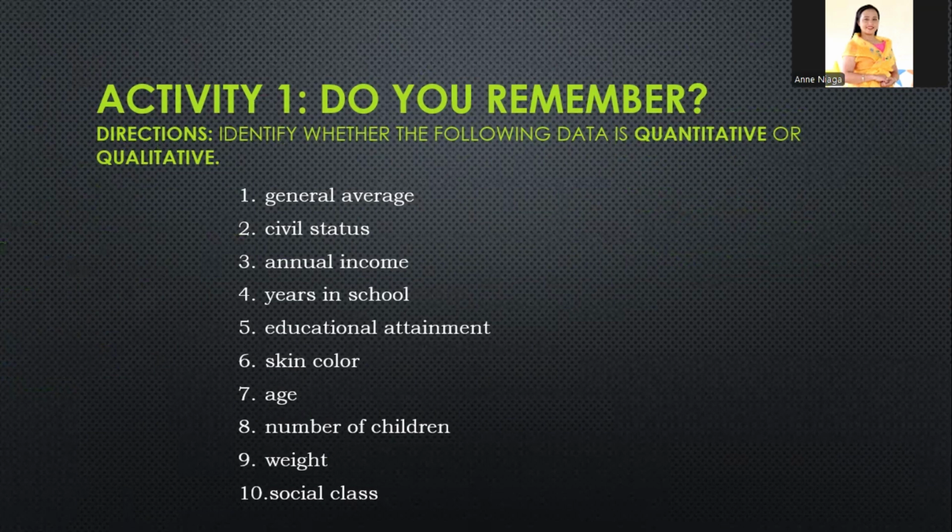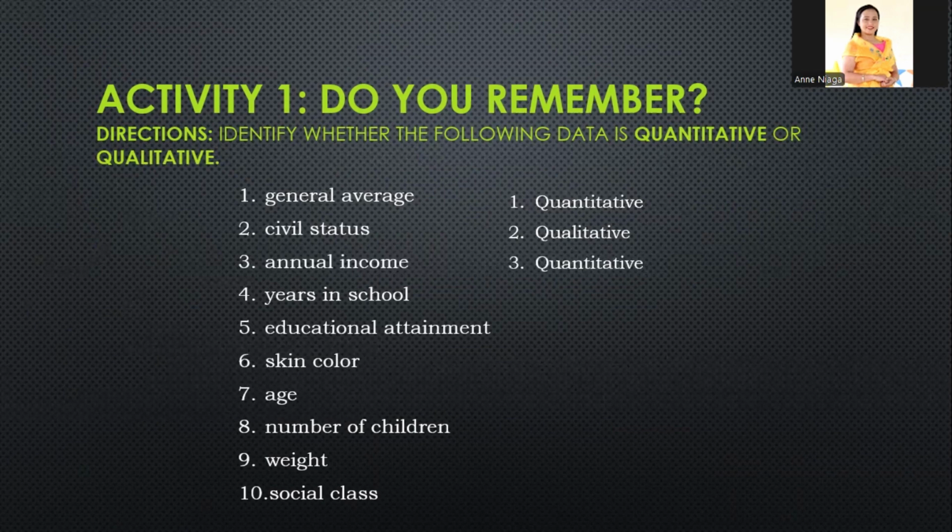Ang directions ay identify whether the following data is quantitative or qualitative. So, number 1, general average. Ano nga ba ito? Magaling. Ito ay quantitative. Number 2, civil status. Ito ay quantitative or qualitative? So, civil status kagaya ng married, single, or widow. So, ito ay qualitative. Number 3, annual income. So, pag income, ito ay bilang o numero. So, of course, it is quantitative.